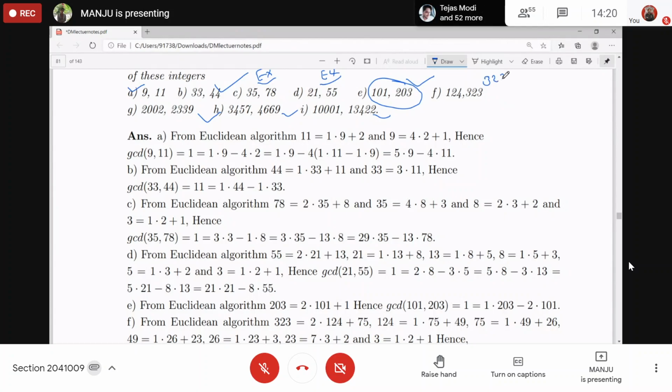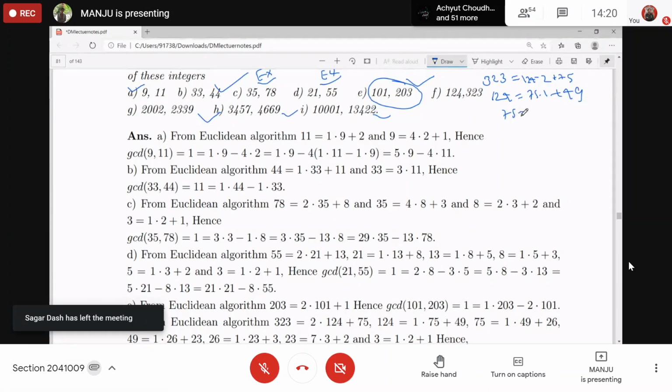Divide 323 by 124. What you got? 124 into 2 plus 75, right? Then you take 75 and 124, divide 124 by 75. What you got? 1 into 75 plus 49. Right? Then 75 and 49, divide it.